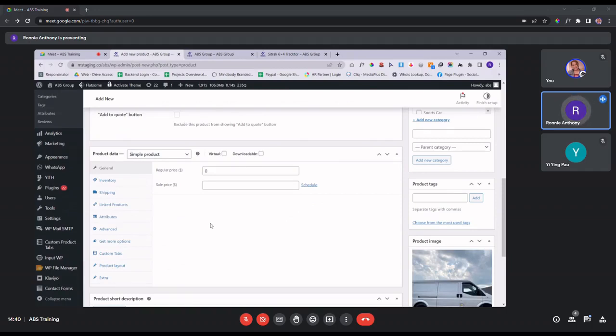Because with add to quote, normally you will send them the actual price. So this one, you can just put 0. And then here, SKU number, so the serial number for your product. Let's say if you don't have any serial number, you can leave it as it is. And then here you can put in the statuses, either in stock, out of stock, or on back order.